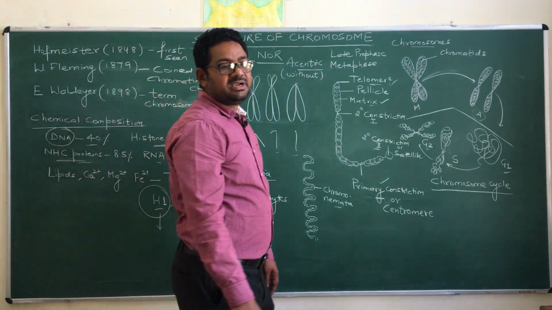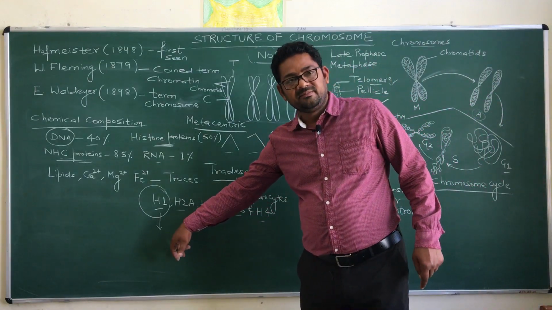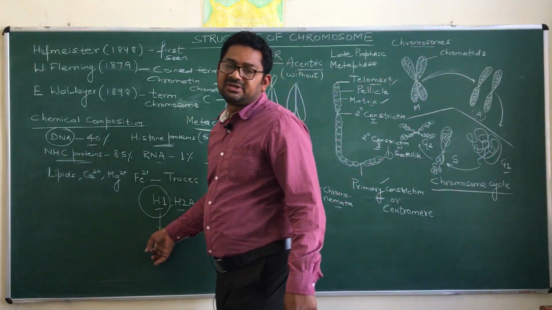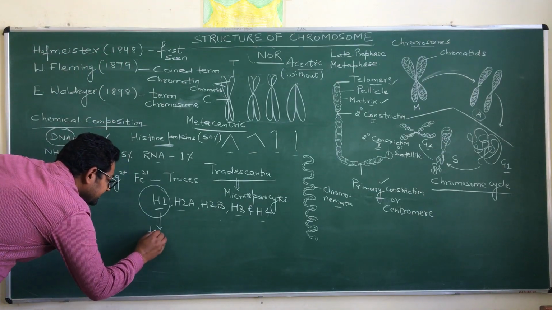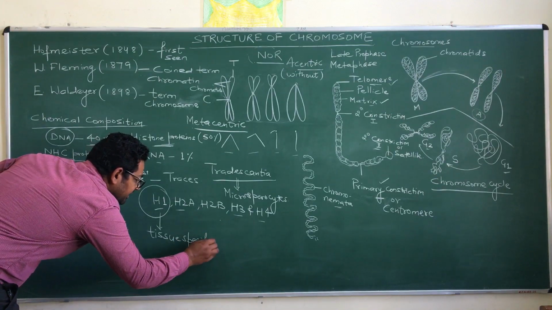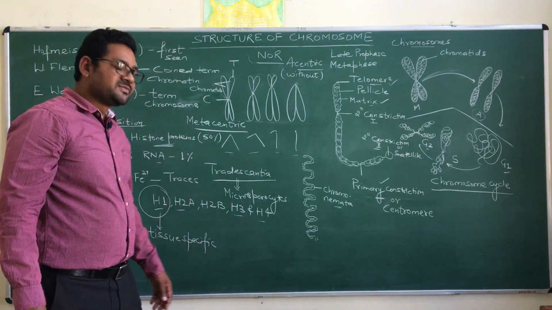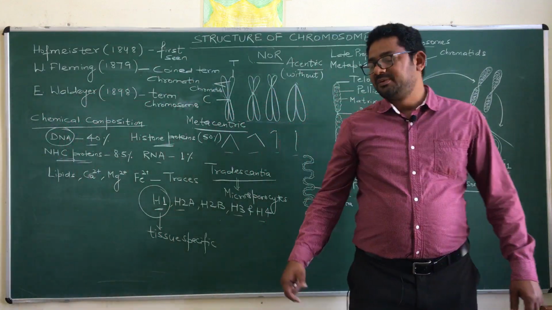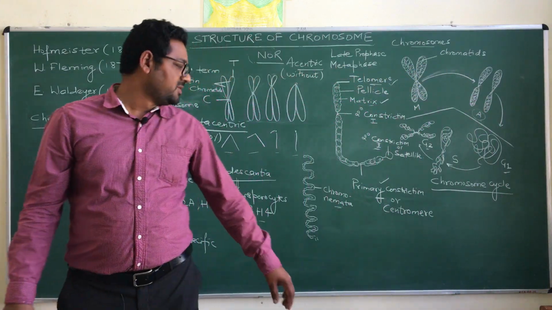It means it is a very diverse protein. In different tissues, the composition and the sequence of H1 protein are different. So this particular H1 histone is tissue specific. Sometimes a question is asked: which type of histone is the most diverse one? This diverse one is H1, because this protein is tissue specific.